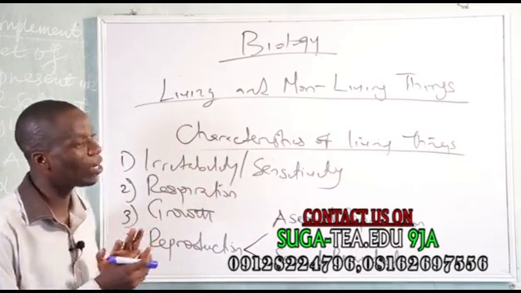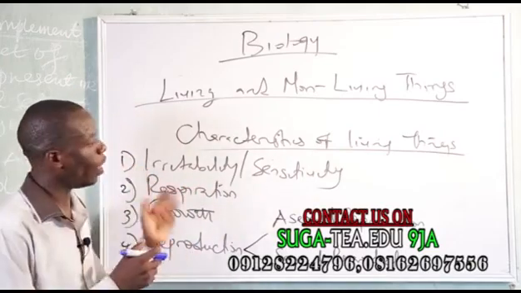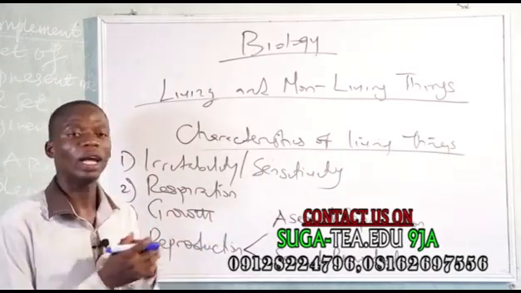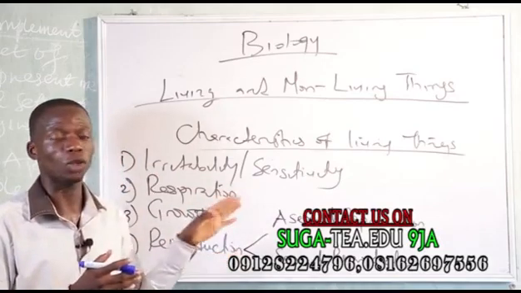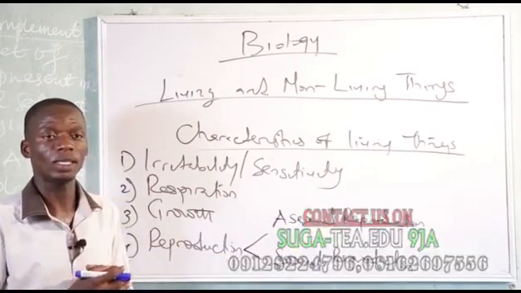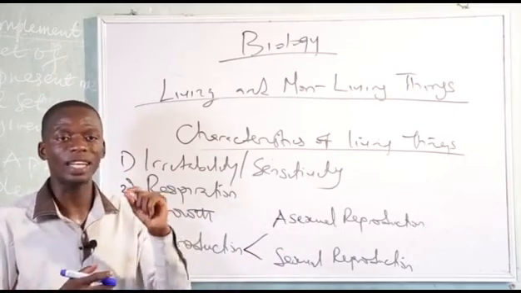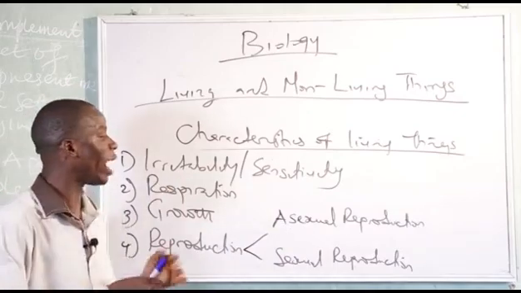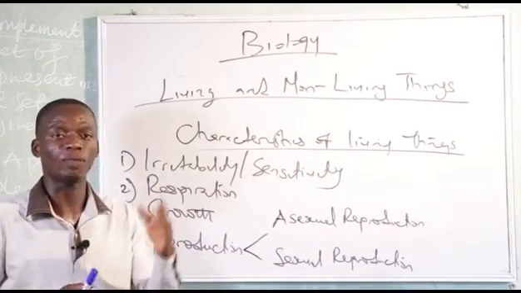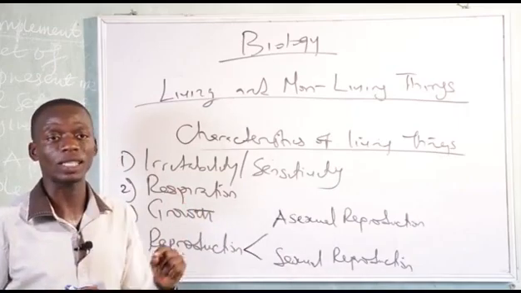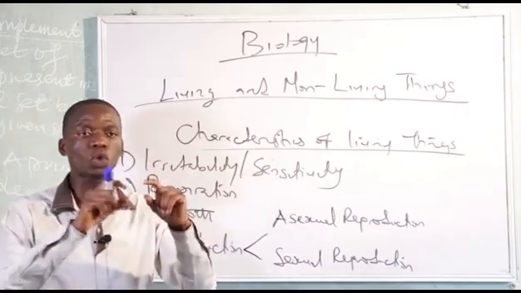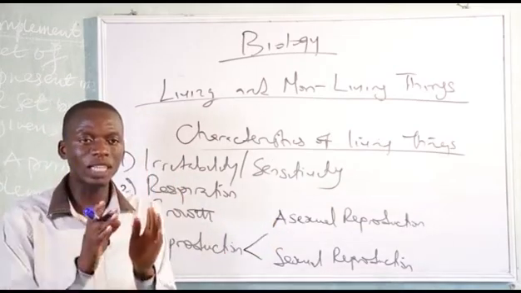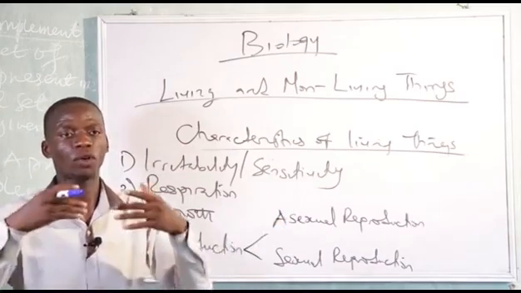Examples of unicellular organisms are amoeba, paramecium, euglena, and chlamydomonas. Like for example, reproduction in amoeba is through asexual means, and the process is called binary fission, which is under asexual reproduction. What is binary fission? Binary fission is the process by which an organism splits into two daughter cells. That is, the amoeba itself will split into two daughter cells and life continues.